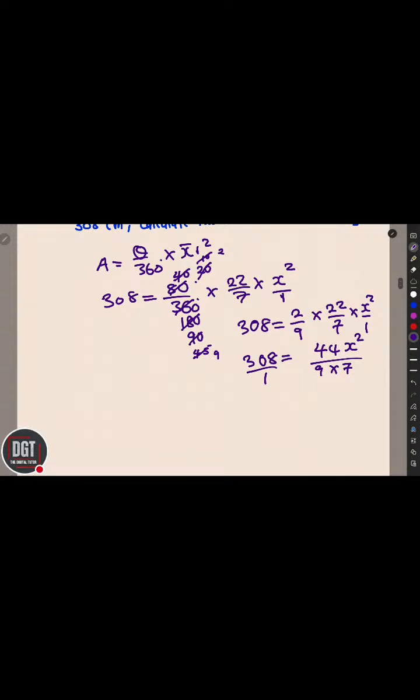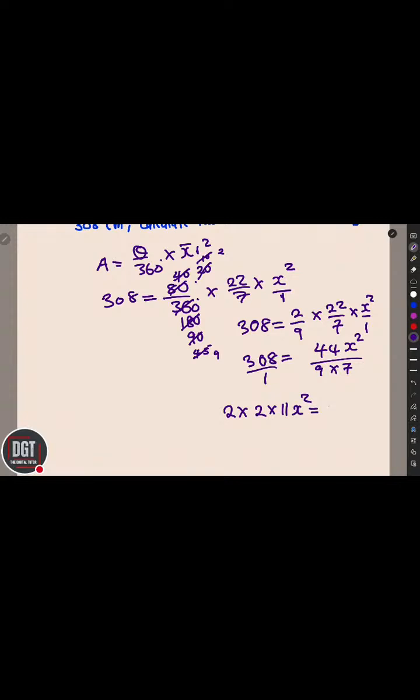Then now, which means we are going to have 44x square is equals to, now you remember what I said, sometimes you can just leave it the way it is. It is on top, you can say 2 multiplied by 2 multiplied by 11, then x square equal to,